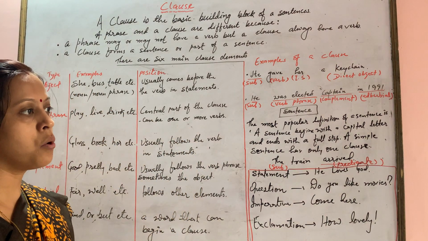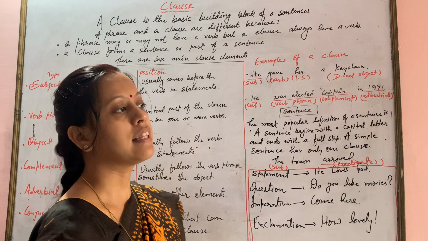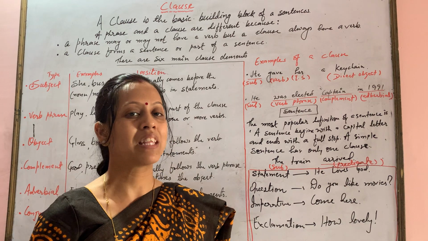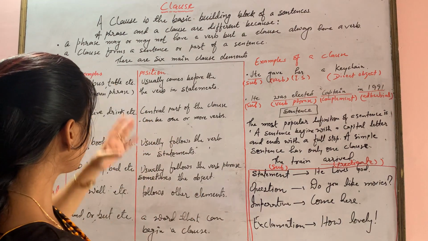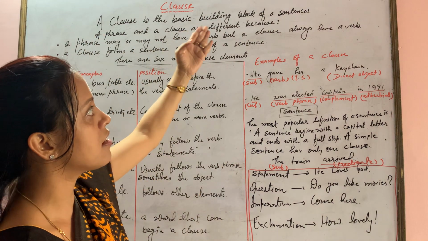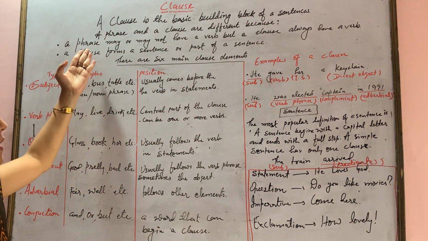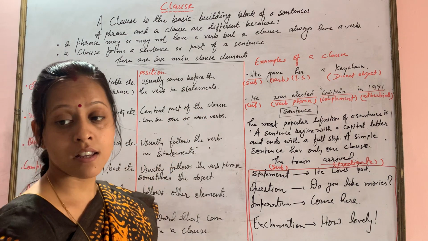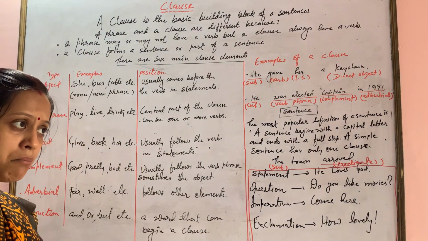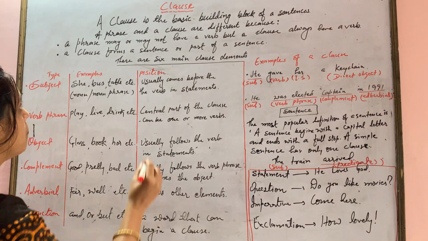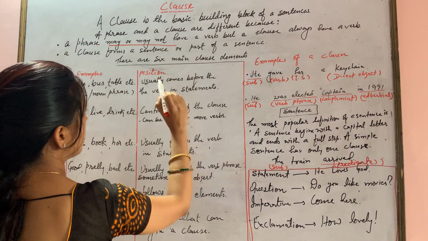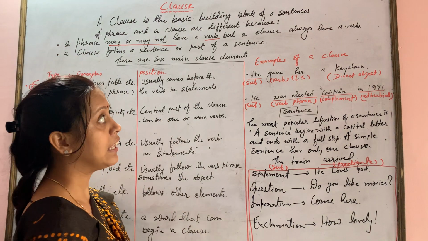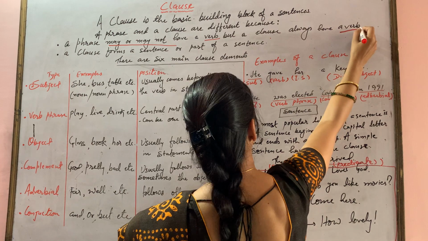There is a difference. Now again, this question will come to your mind: what is the difference between a phrase and a clause? Let us see. A phrase and a clause are different because a phrase may or may not have a verb. But in a clause, it's mandatory that there will be a verb.